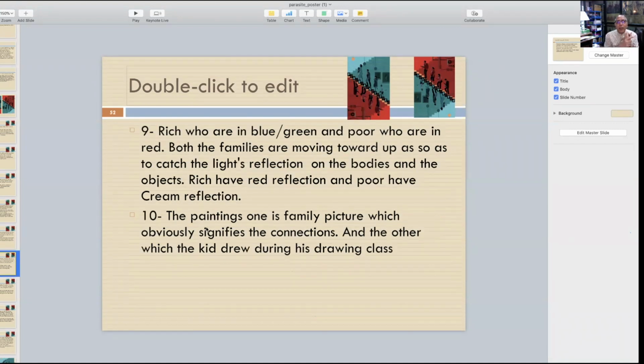Now, the rich who are in blue and green. Now, this is something very important to notice. Both the families are moving upward so as to catch the light reflection. Now, I will show you the original. First, let me read the text and I'll show you the image. Catch the light's reflection on their bodies and the objects. The rich have the red reflections and the poor have the creamy reflection.